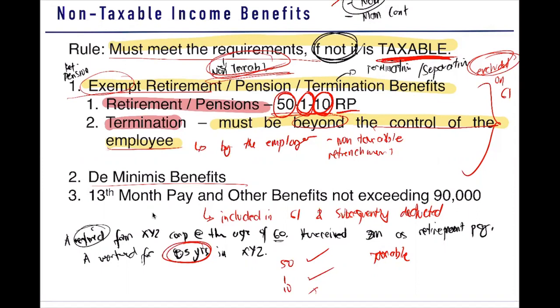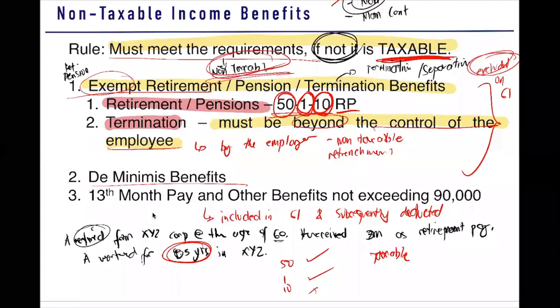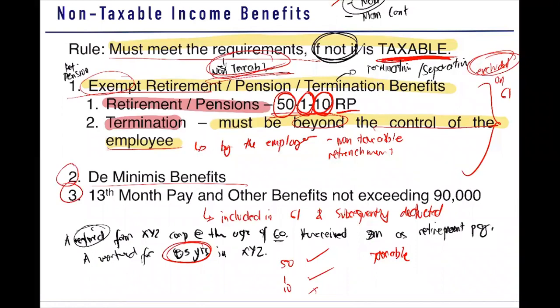Okay? And then we have your de minimis benefits and your 13th month pay and other benefits not exceeding 90,000. So we will discuss these two items after our short break. Okay?